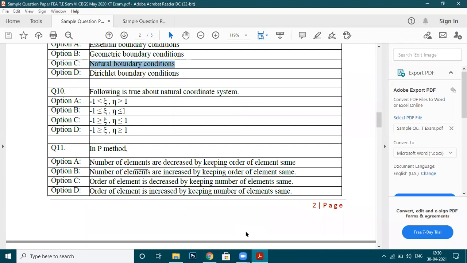टेन का है सर. Option A, sir. A. Option A. option A.